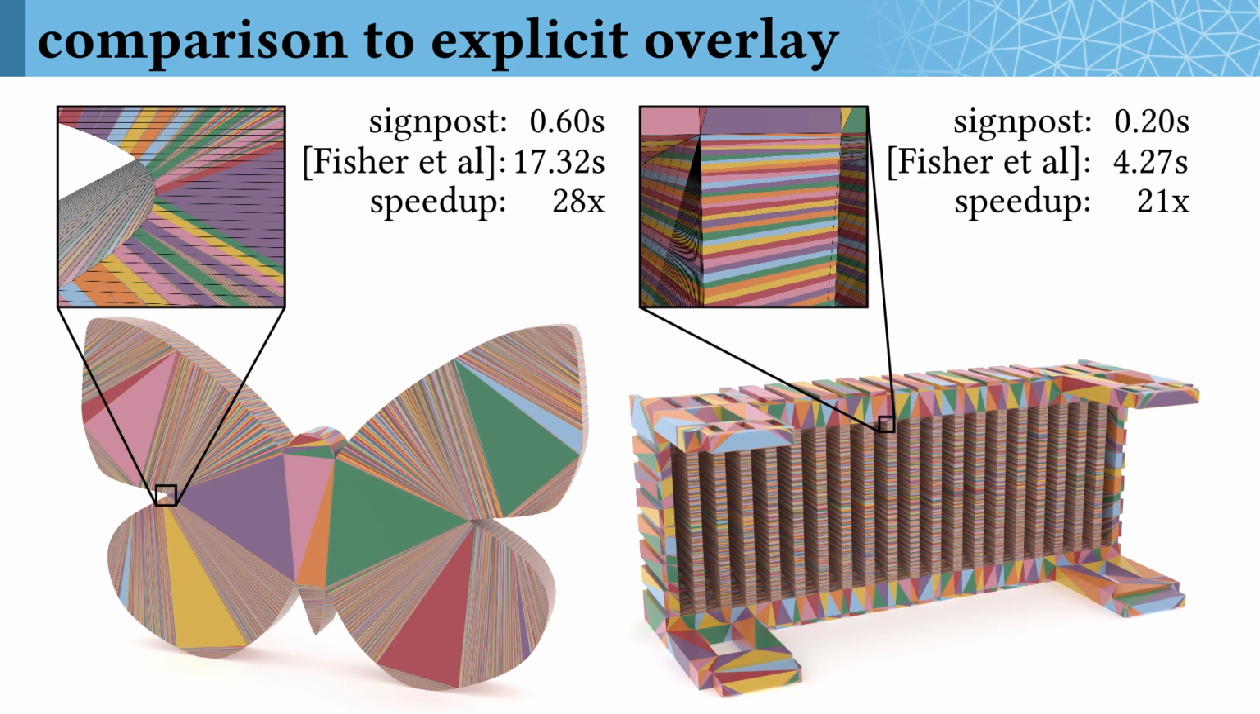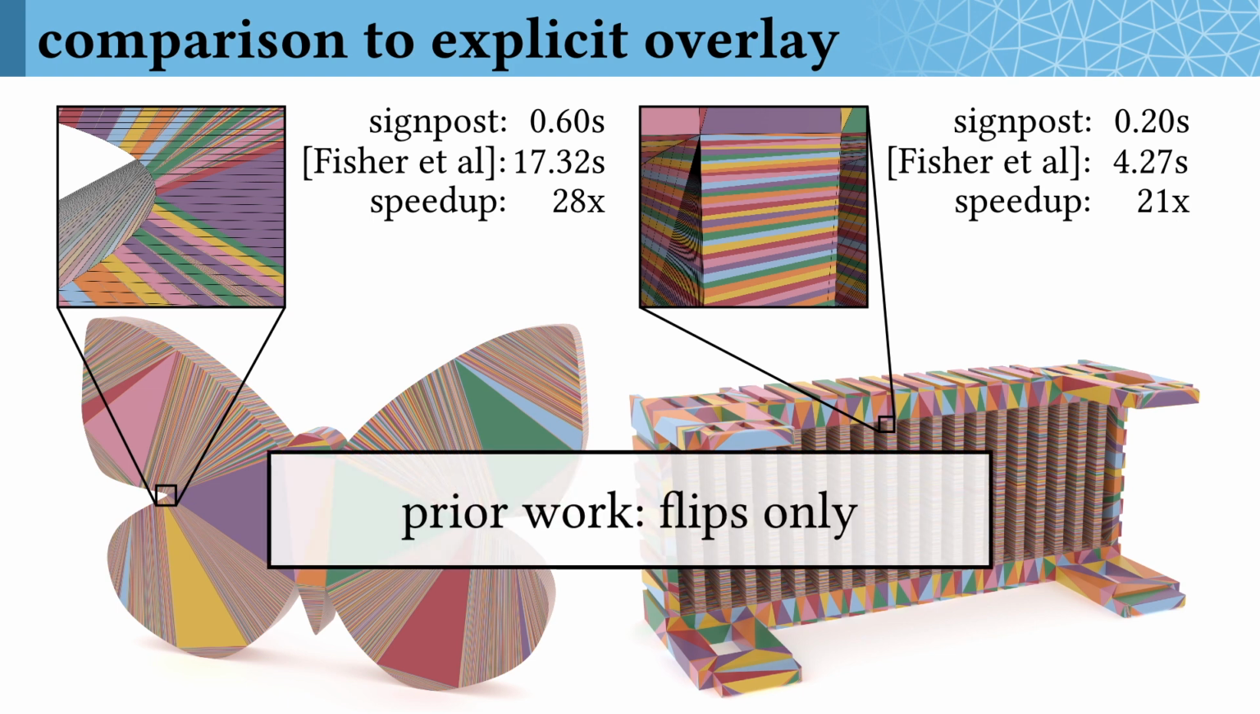Our implicit signpost data structure is up to 30 times faster at this procedure than past explicit methods on difficult inputs. Also, our implicit structure is much easier to work with, which allows us to implement more advanced operations and algorithms which weren't possible with previous data structures, the most important of which is intrinsic Delaunay refinement.